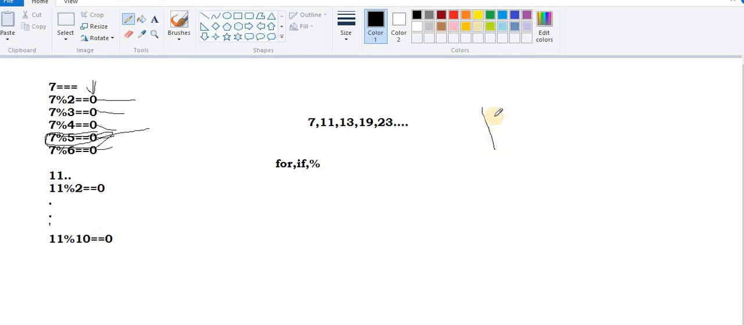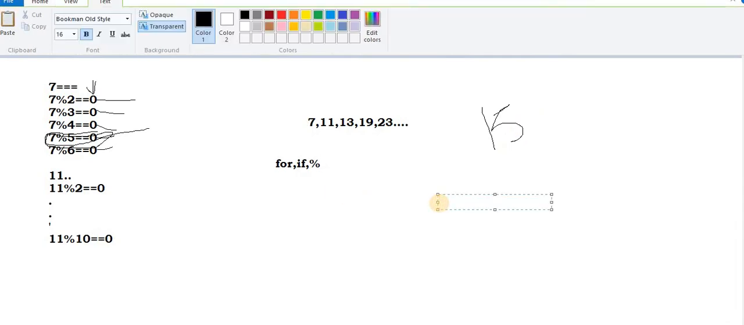In the case of 15, take this case 15. 15 modulus 2 double equals 0: no, the condition is not true. If this condition is not true, your else will be executed, and it says it's a prime number.